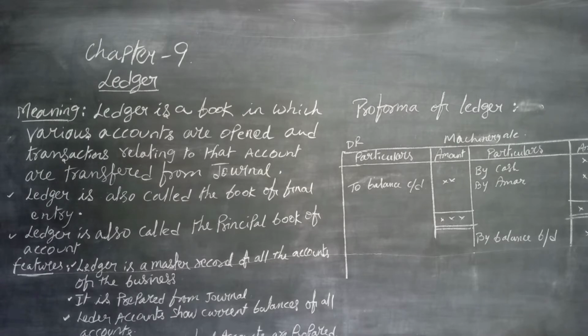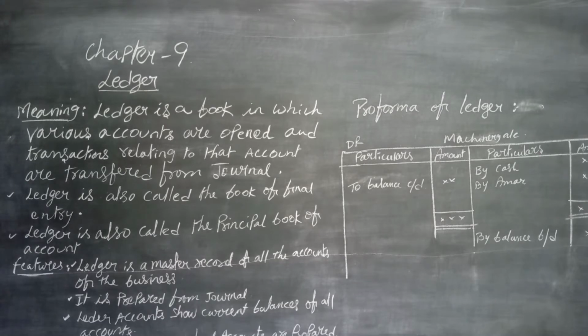Next, the trial balance and final accounts are prepared from the ledger accounts. After transferring the transactions from journal to ledger, with different accounts on different pages, those accounts are balanced and a list of those balances is prepared, which is known as the trial balance. With the help of the trial balance and some additional information, we prepare the financial statements, also known as final accounts. In all, the ledger is the basis for preparation of the trial balance and the final accounts or financial statements.